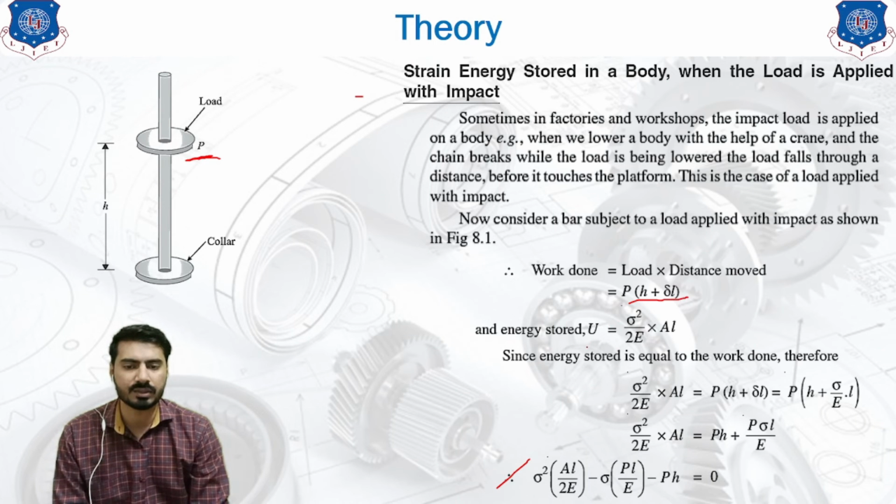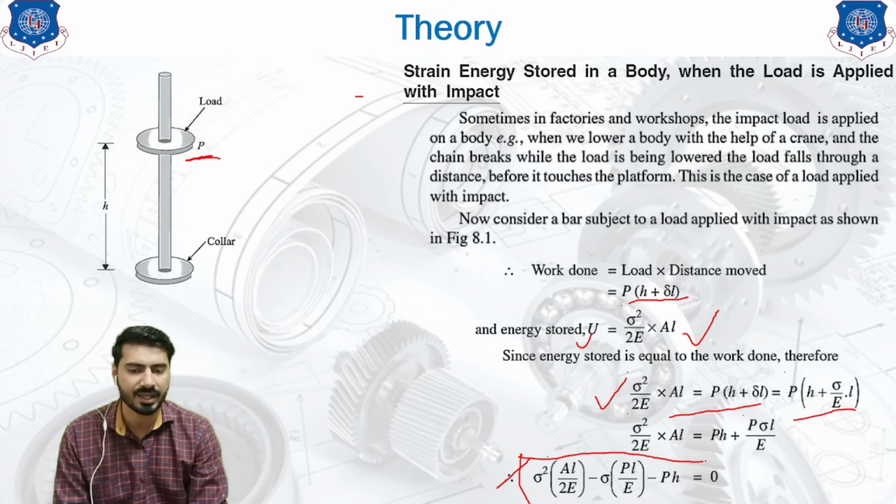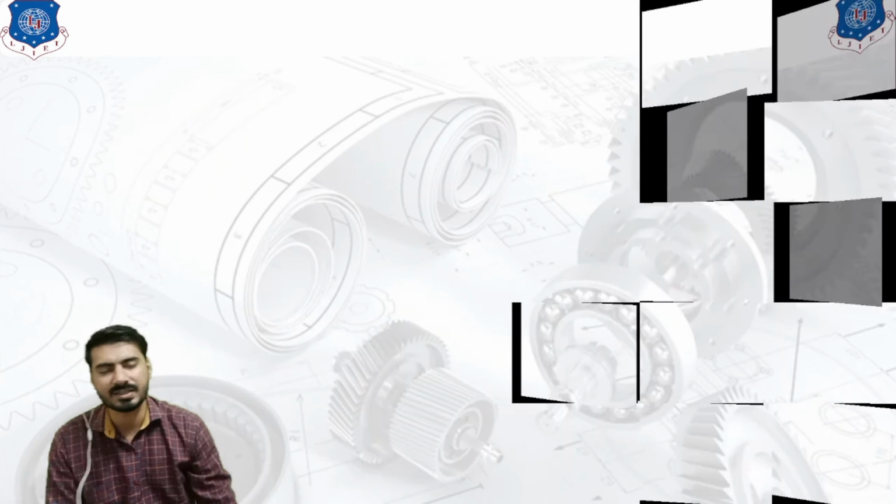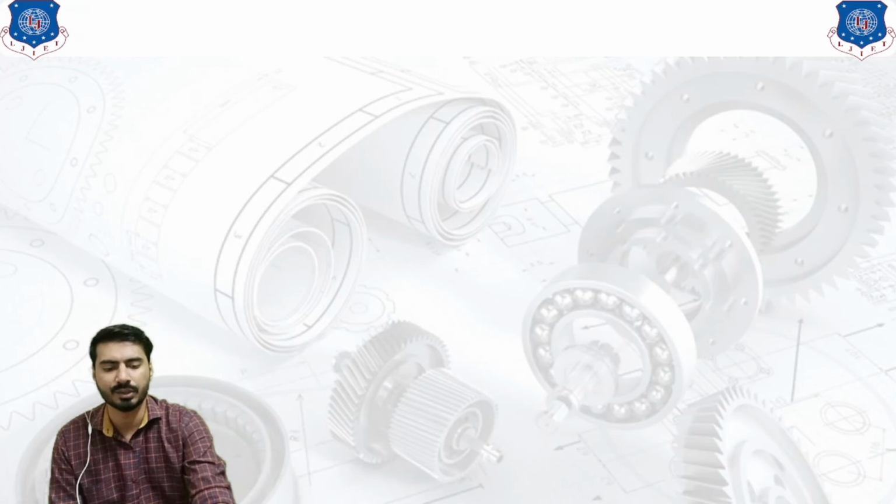Now the stored energy or strain energy can be written in this formula. We know that both are the same, work done and the strain energy. So equate both of them and simplify, and you will get the equation in terms of sigma square into AL upon 2E minus sigma into PL upon E minus PH equals 0.